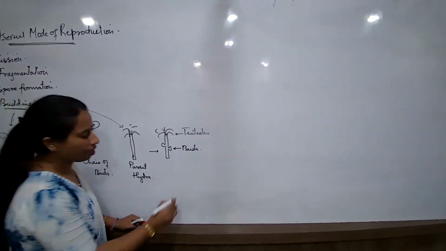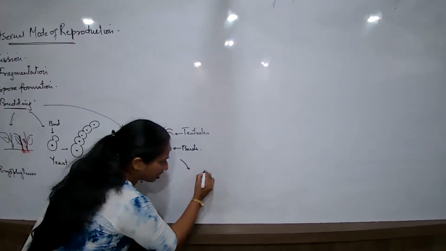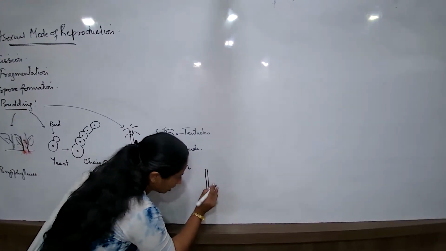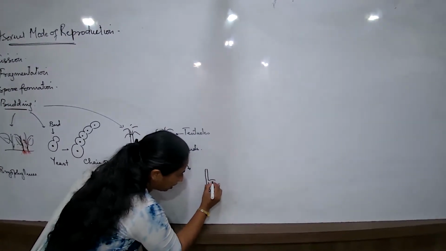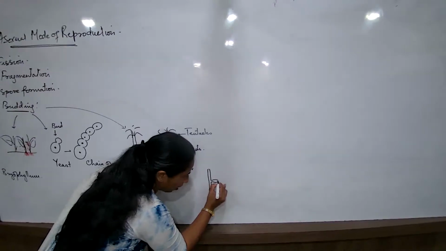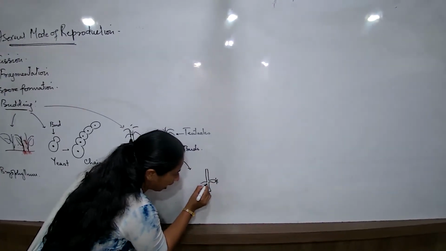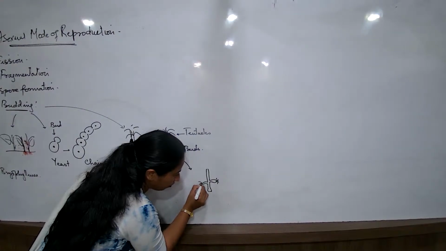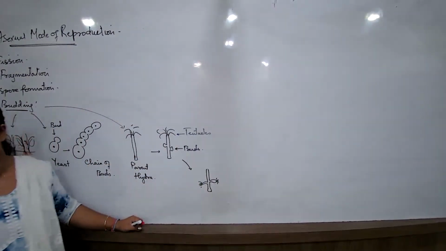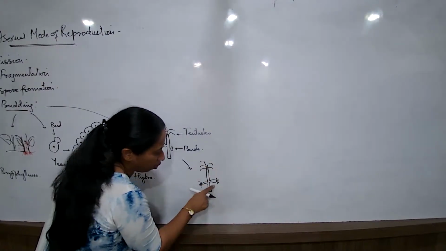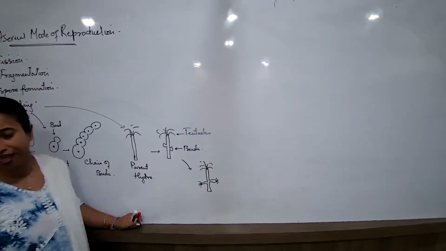What next? This hydra will start resulting in the formation of buds, and these buds now will start completing their process of growth. They will continue their process of growth, remaining in contact with the parent body. Is this new organism getting immediately detached?